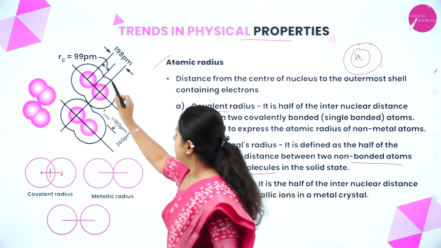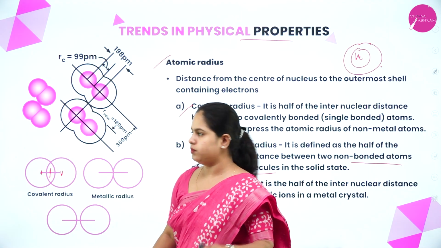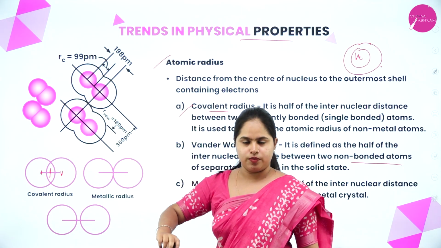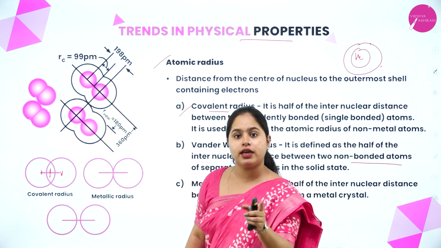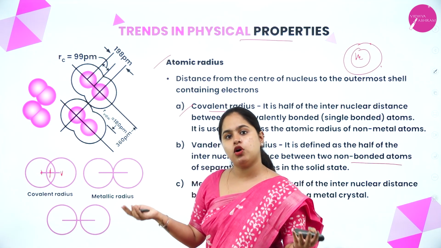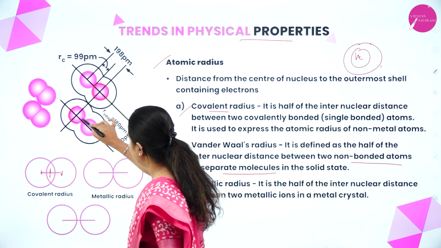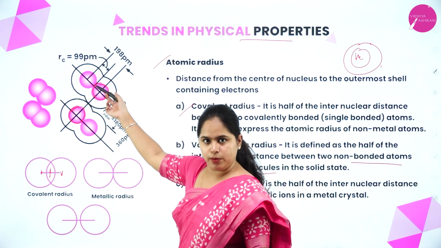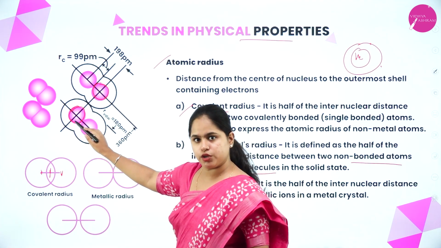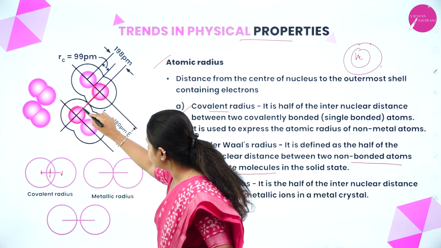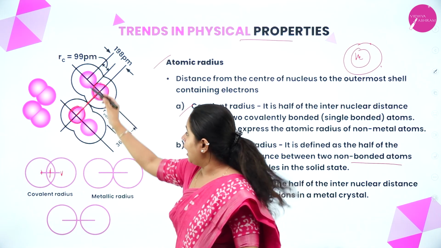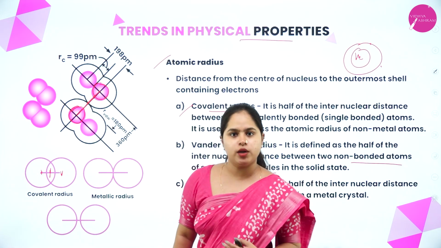As you can see here, this particular one is one molecule and this is another molecule. Let's consider this atom of one molecule and this atom of another molecule. The internuclear distance between them is this part, and half of it will give you the van der Waals radius.